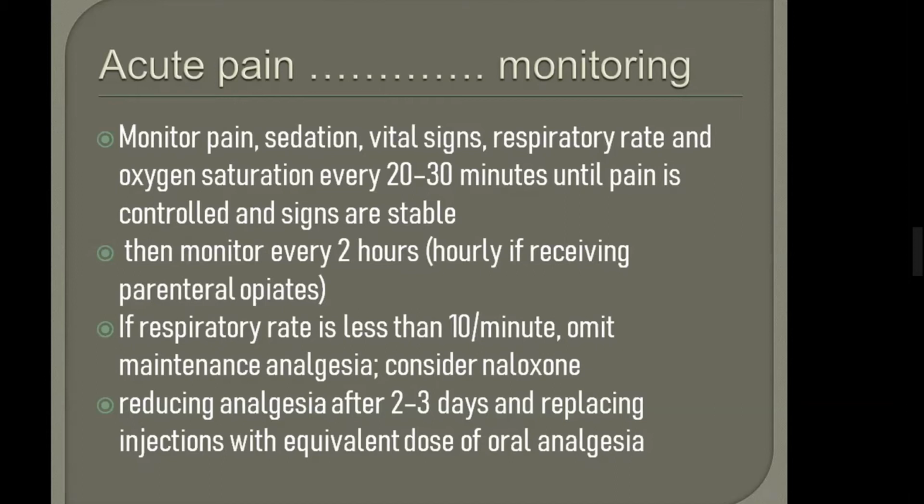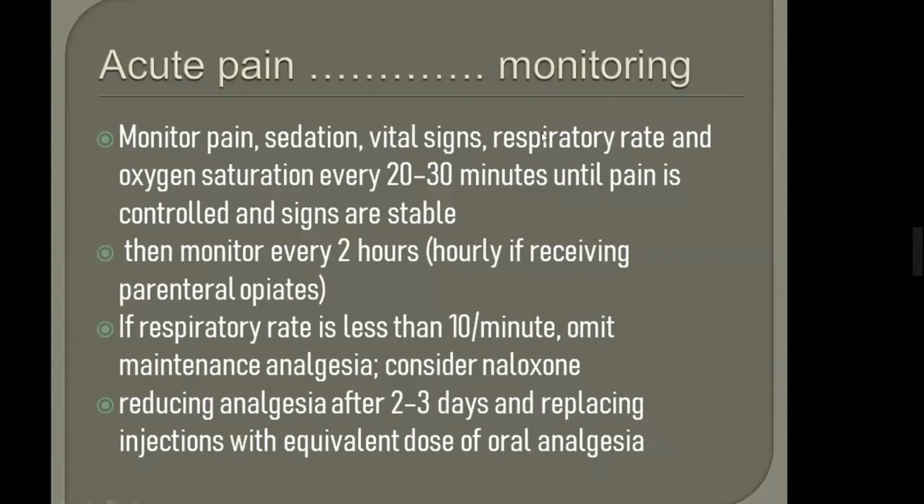If respiratory rate is less than 10 per minute, then what will you do? You will omit analgesia. And what is the antidote of opioid? Anyone? Naloxone. Injection naloxone, exactly. So if respiratory rate is less than 10 per minute, you will omit maintenance analgesia. Because you have given bolus analgesia, it's the time for maintenance analgesia. You will omit it and you will give naloxone. And you will reduce analgesia every 2 to 3 days if the patient is improving.